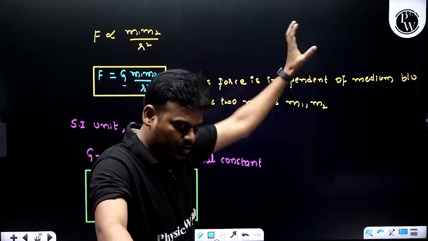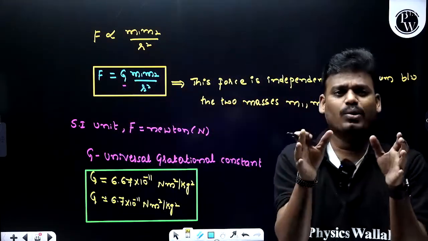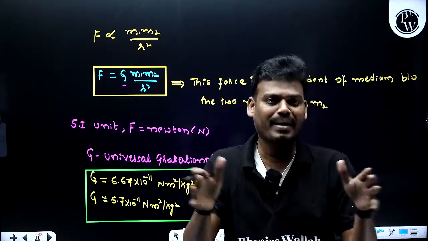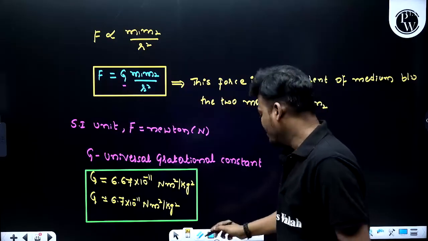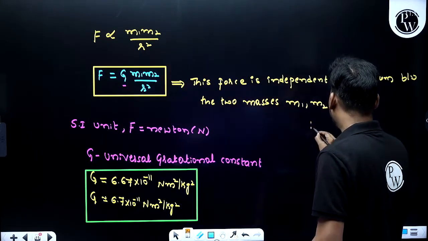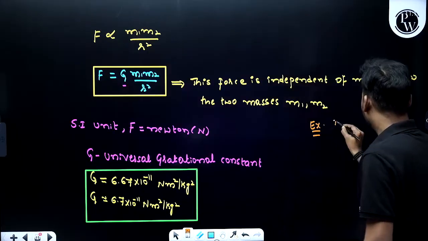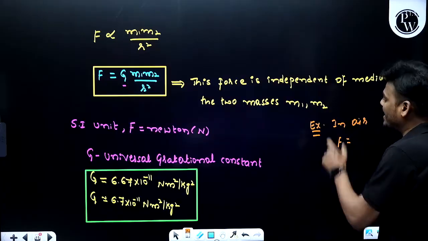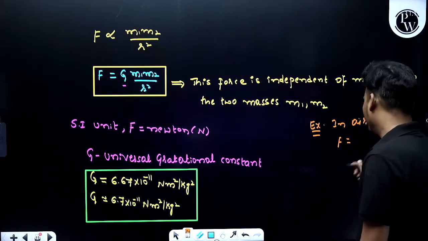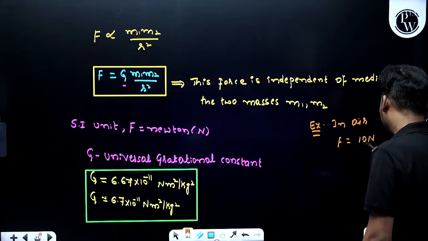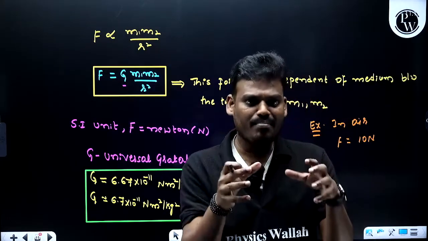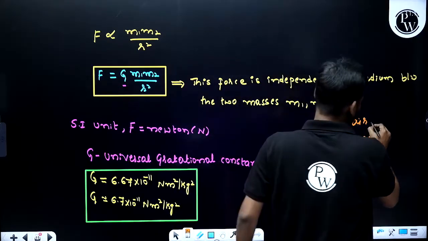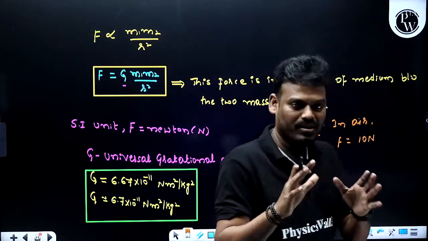Let's consider there are two masses m1 and m2, and these two masses are kept in an air medium. Let's assume, for example, that in air the force of attraction between these two masses is 10 Newton. Here I have considered the separation to be 1 meter.